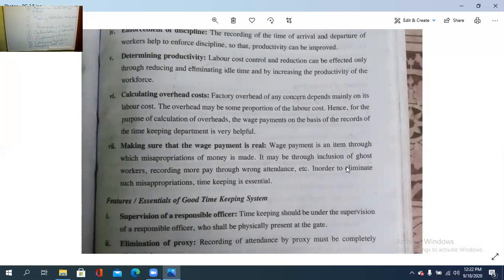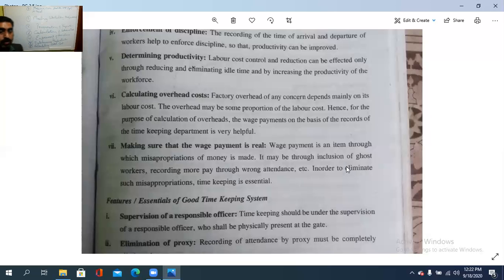Then determining the productivity. How is productivity increased? By reducing, otherwise eliminating, the idle time so that productivity will be increased. Then calculating the overhead cost. Overhead cost means the total overhead expenses, isn't it?